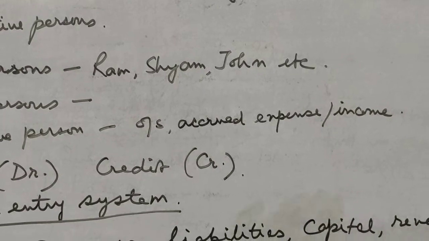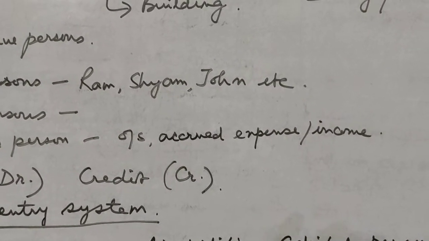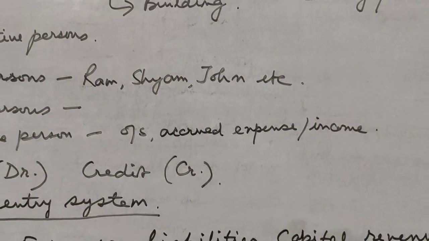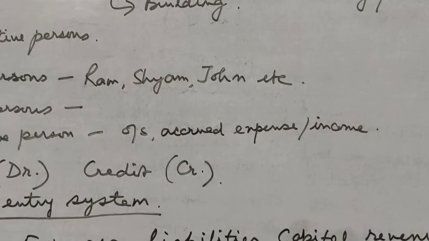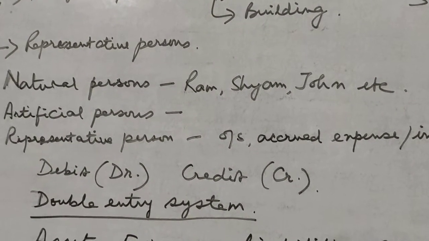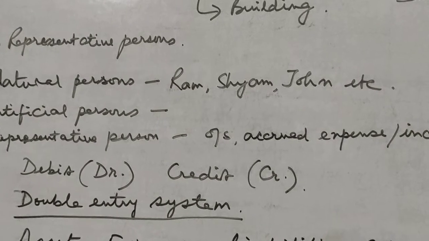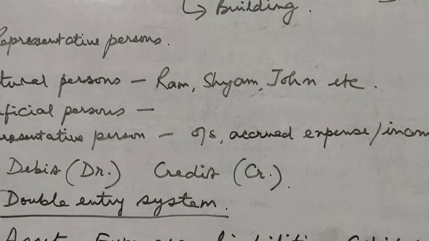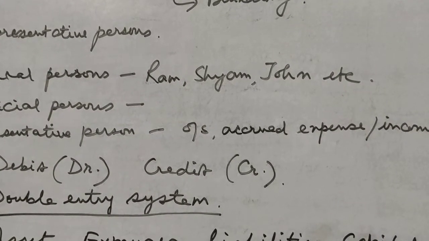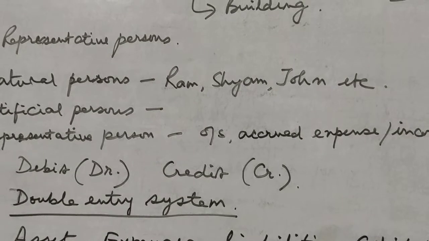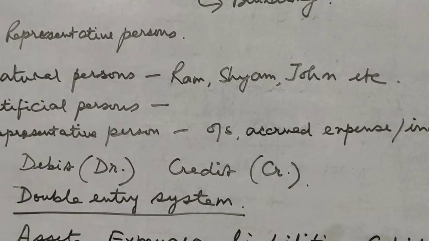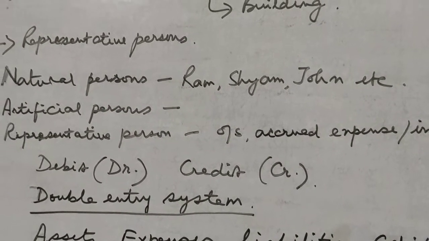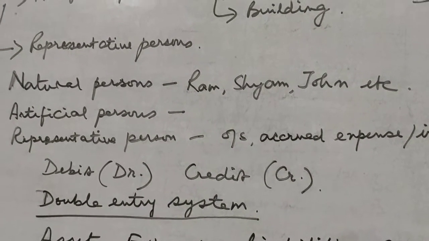And accrued means any income which has become due but has still not been received. So any outstanding or accrued expense or income account will be a representative person. For example, outstanding salary represents the employee to whom salary has become due but has not been paid. Or outstanding rent represents the landlord in whose house you are staying. You haven't paid his rent, so that is a representative person.